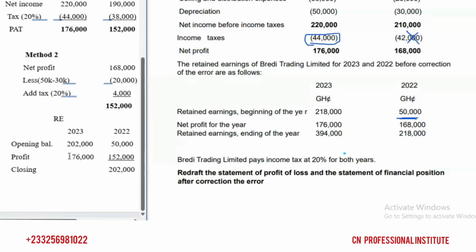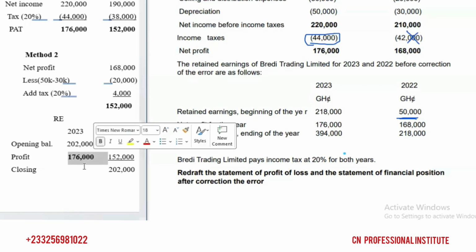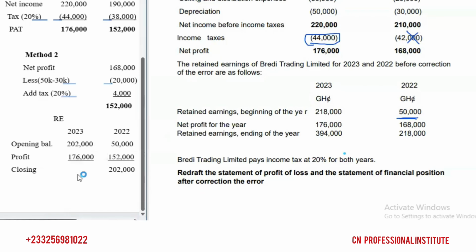So you pick your calculator, 202 plus 176, and that's 378. 378,000 is the closing retained earnings.